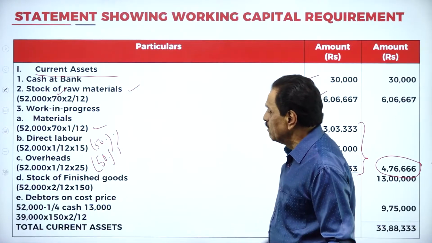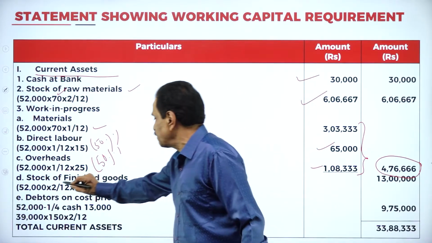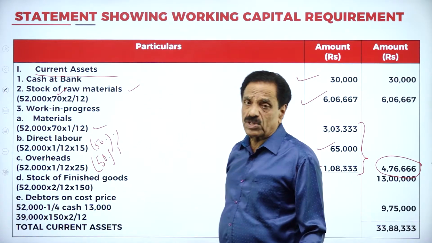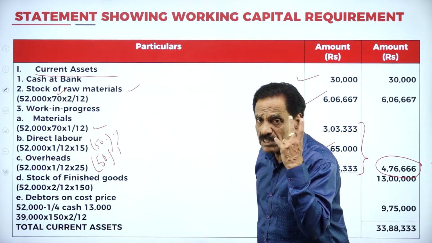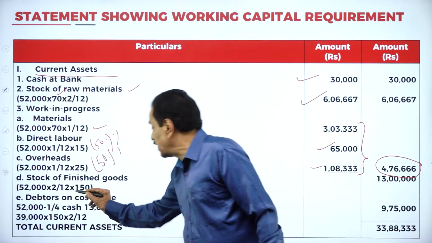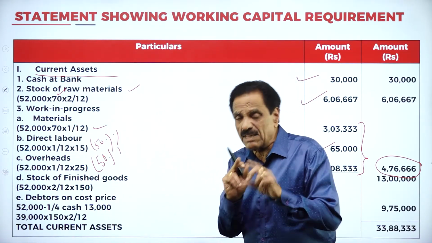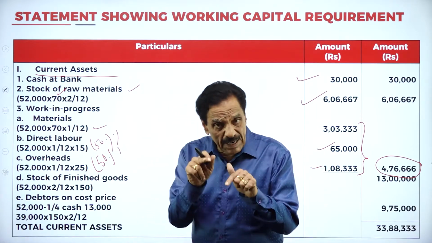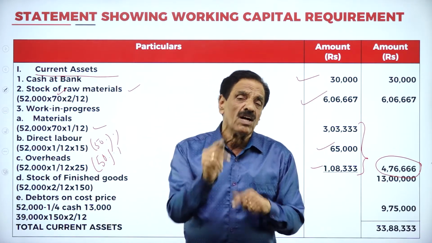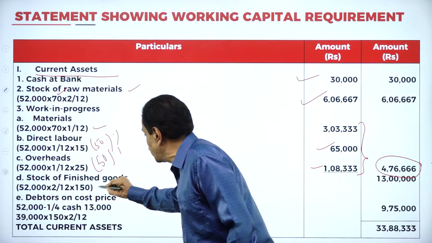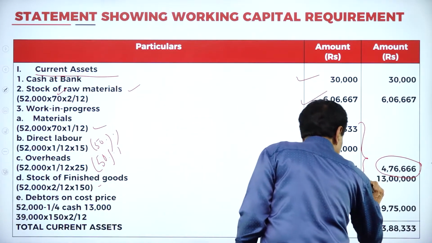Come here, finished goods. Stock of finished goods. What's your output? 52,000. How many months will it stay? 2 months. Then what's the cost price? It is 150. You add material 70, labor 30, overhead 50. That's the cost. Cost of output 150 you have to take. So it will work out to 13 lakh.